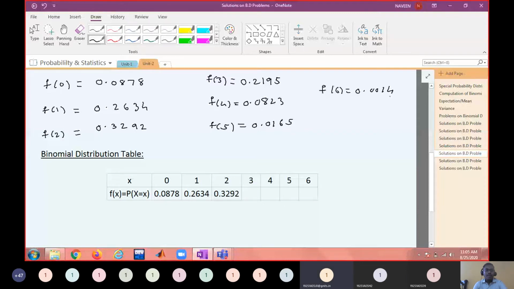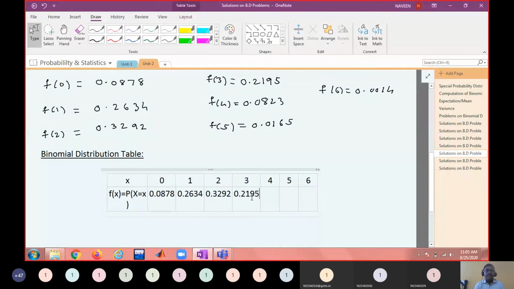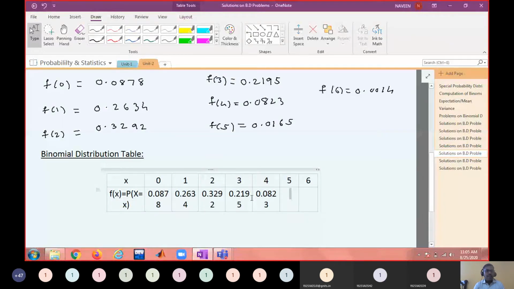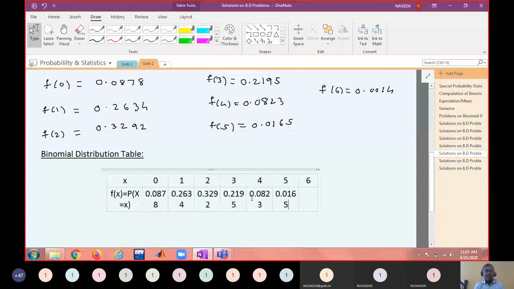So I'll note down these values. F of 3 is 0.2195, then 0.0823, then 0.0165, then 0.001.